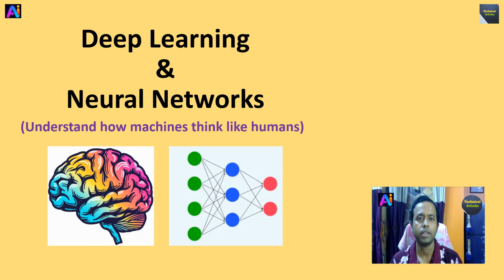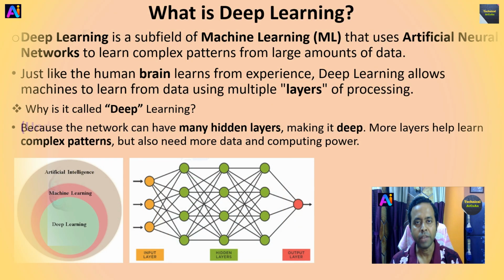So friends, today I will discuss deep learning and neural networks. Understand how machines think like humans, right? So at first we should know what is deep learning. Deep learning is a subfield of machine learning that uses artificial neural networks (ANN) to learn complex patterns from large amounts of data, right? Just like the human brain learns from experience, deep learning allows machines to learn from data using multiple layers of processing.